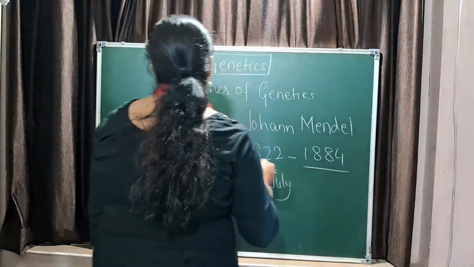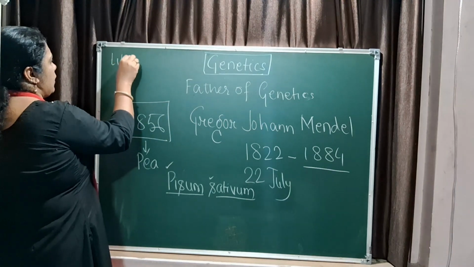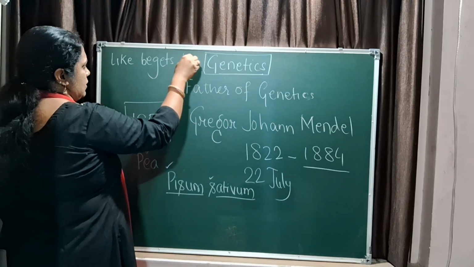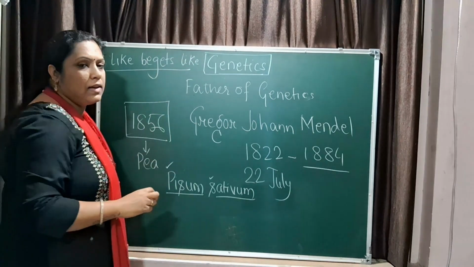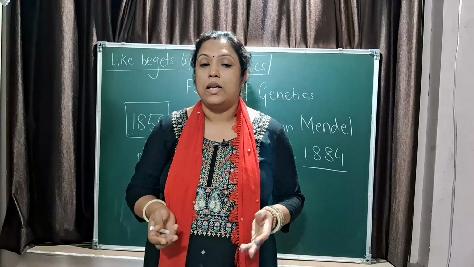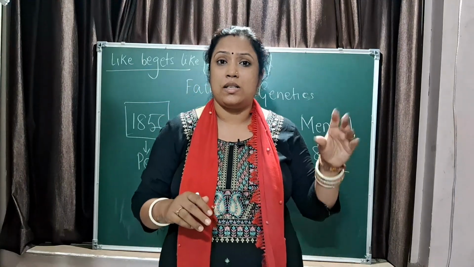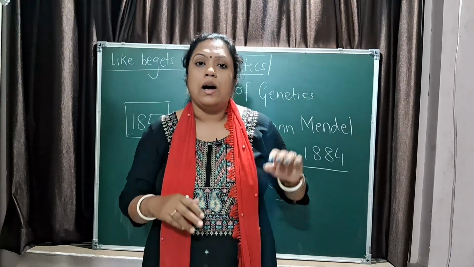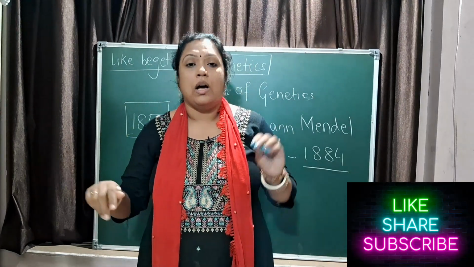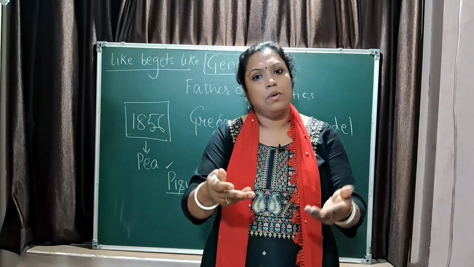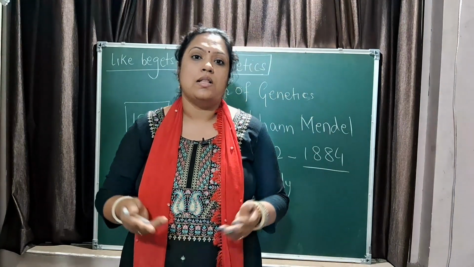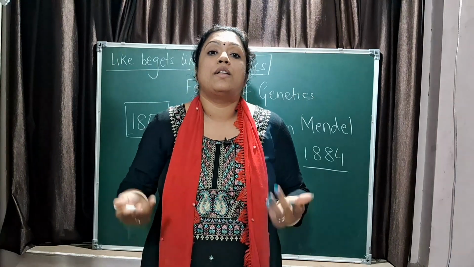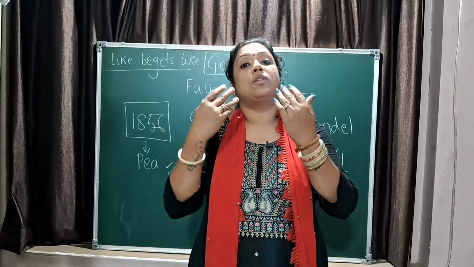Now there is a thing called like begets like. What do you mean by this? Like begets like, what does it mean? It means that all organisms, whether plants or animals or microorganisms, reproduce their own kind. A cat can give birth to a kitten, a dog can give birth to a puppy, human beings can give birth to human beings. This is what we are going to study, and in the process of giving birth, they produce children of their own kind. They pass their DNA to their children.